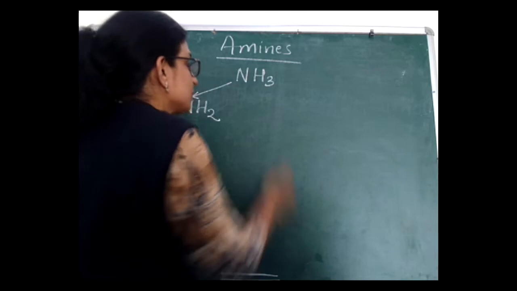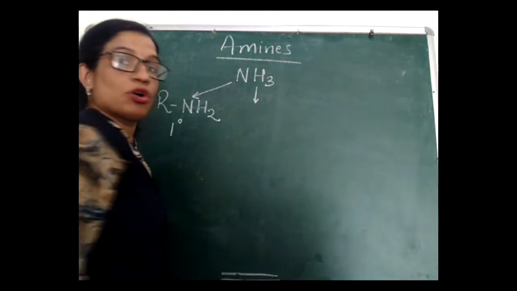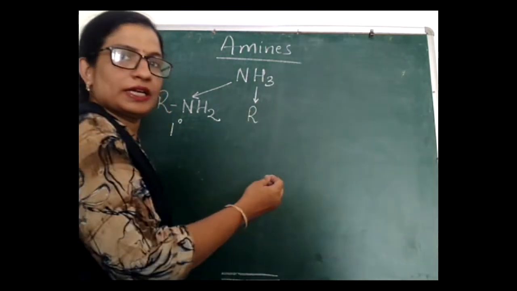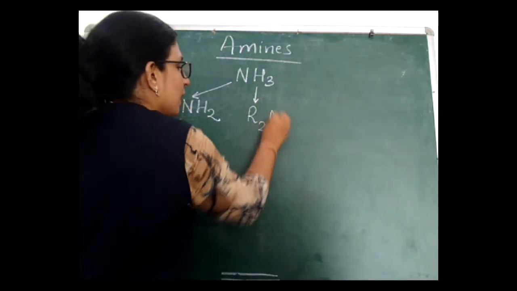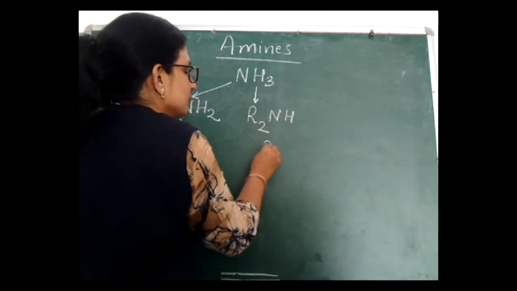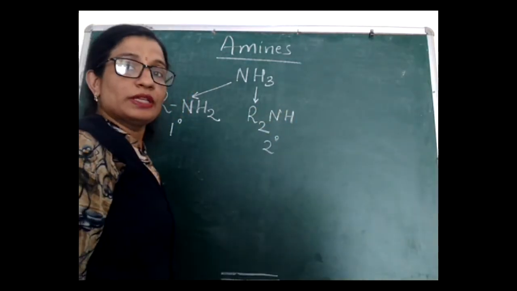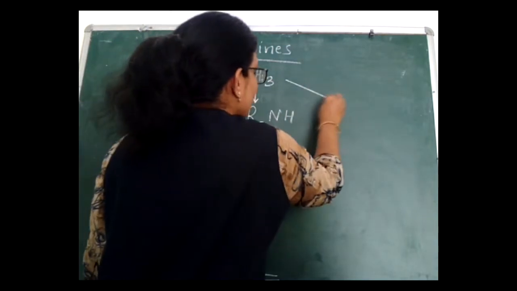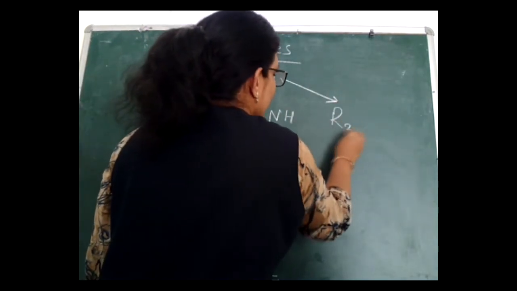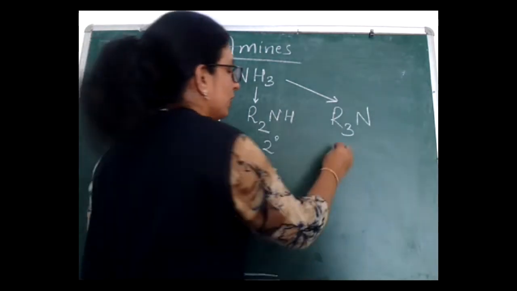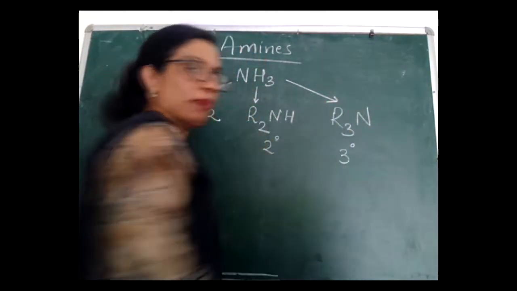If I replace two hydrogen atoms of ammonia by two alkyl groups, same or different, I will get R2NH. This is a secondary amine. And if I replace all three hydrogen atoms of ammonia by three alkyl groups, I will get R3N. This is also an amine, a tertiary amine.